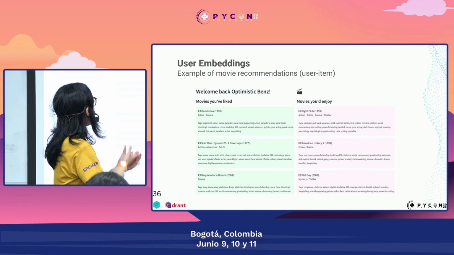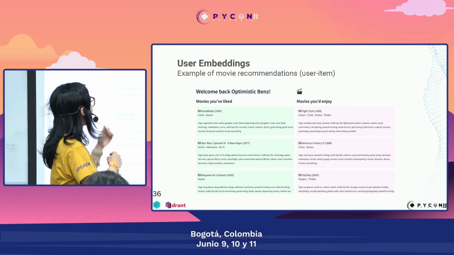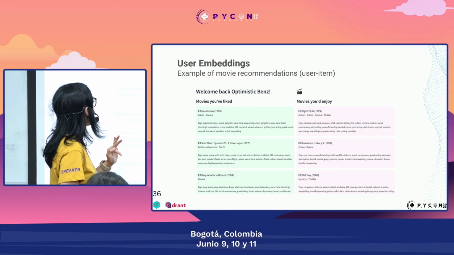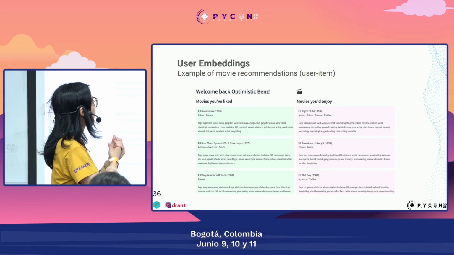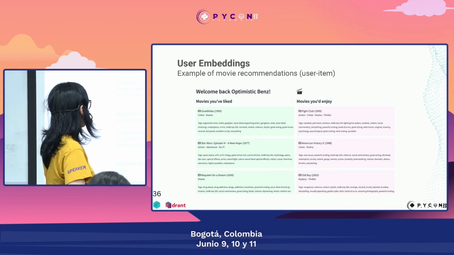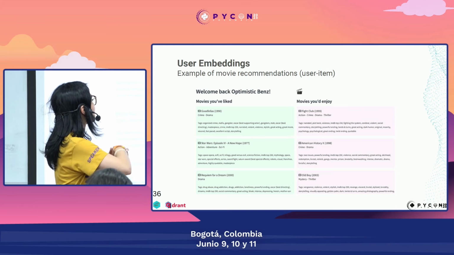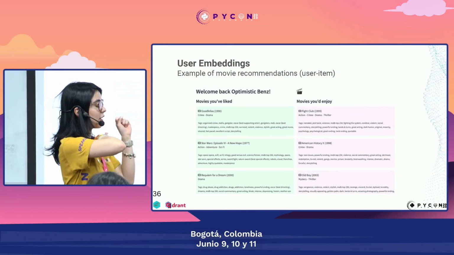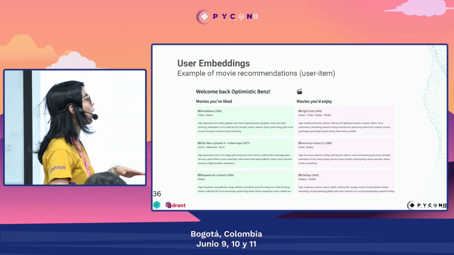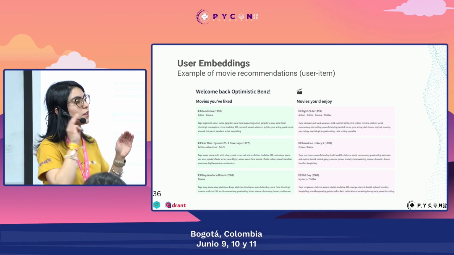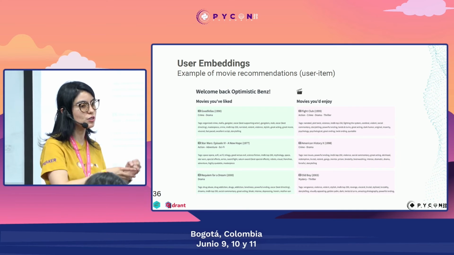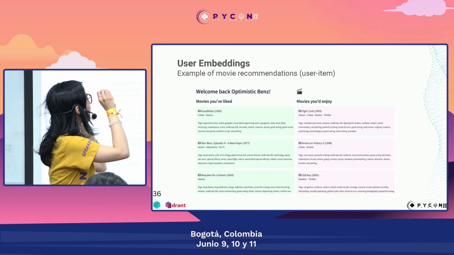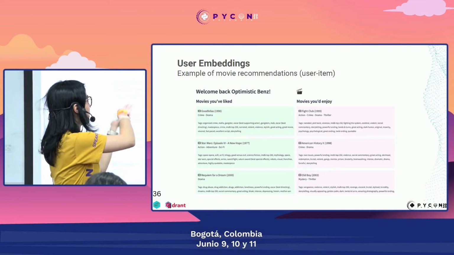So here we have the user Optimistic Bends. With Qdrant again, we are able to take the user embeddings and go to the index of movies and search for the movie embeddings that are closest to our query embedding, which is the embedding of the user Optimistic Bends.